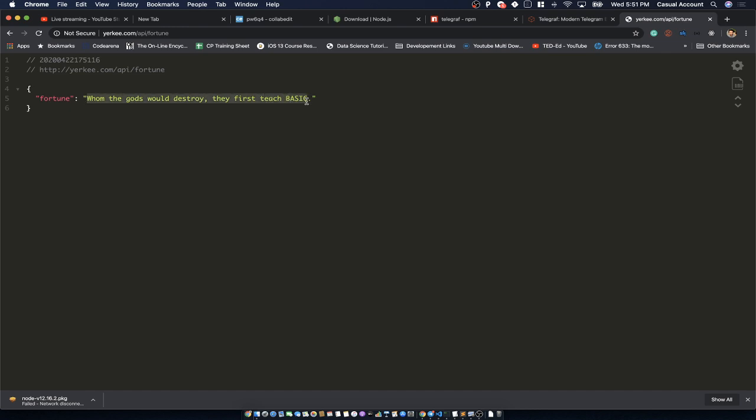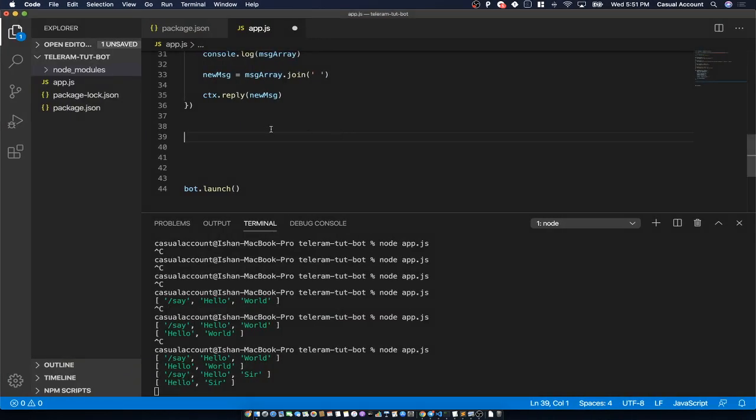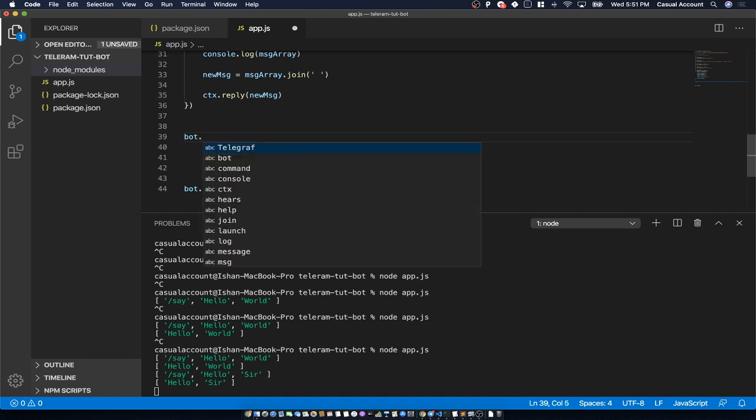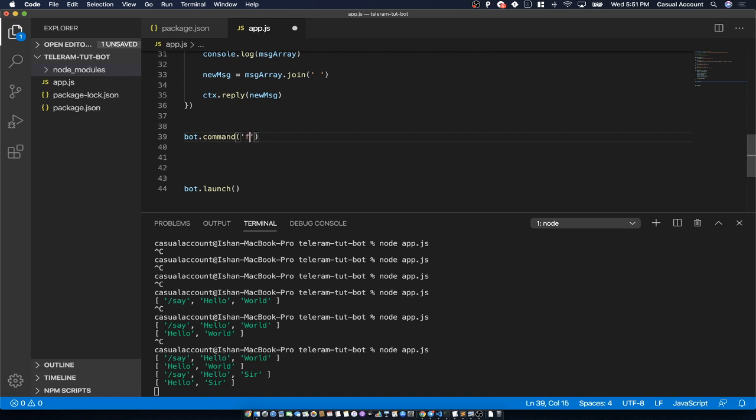So let's get this response in code and display it to the user. What I will do is create a new command, okay? Bot dot command, and let's name that command fortune.